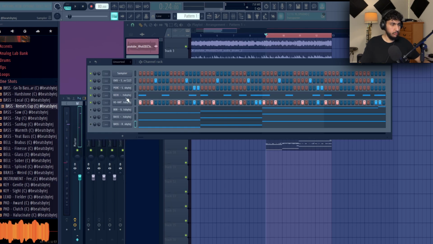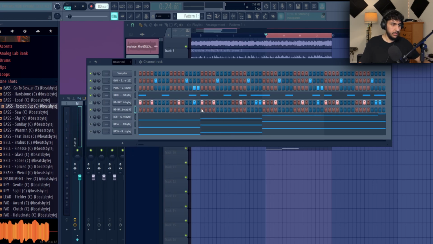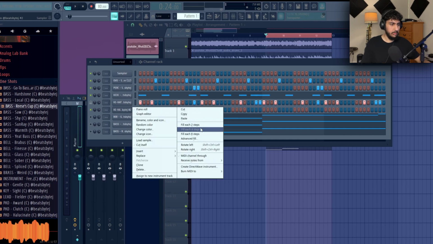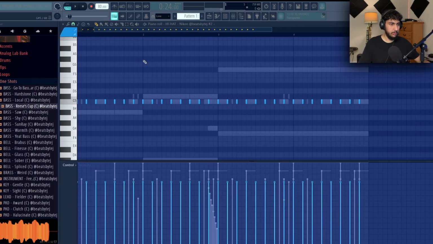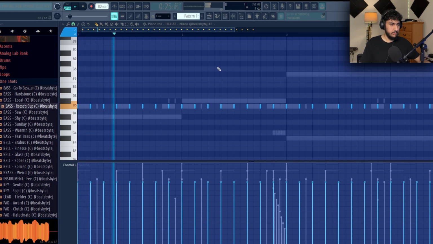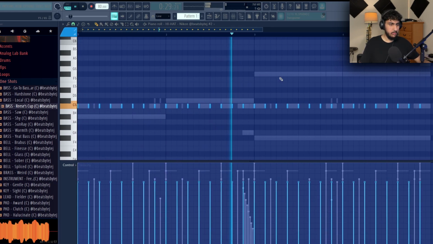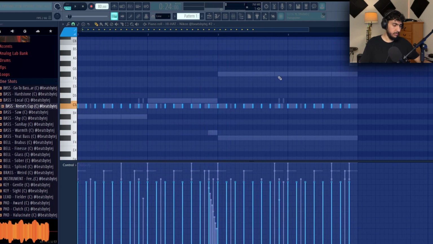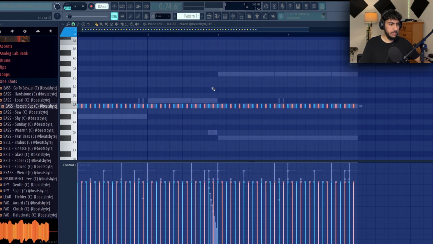One last thing for the drums, I'm gonna clone the hi-hats and make that little two-step pattern just so we can switch it up. So I'm gonna right click on it and go fill each two steps, and that'll give us this type of sound. And then I'm gonna hit Control C, Control V to fill in these notes here. And then I'm gonna hold Alt on the keyboard and scroll down to move these velocities down.